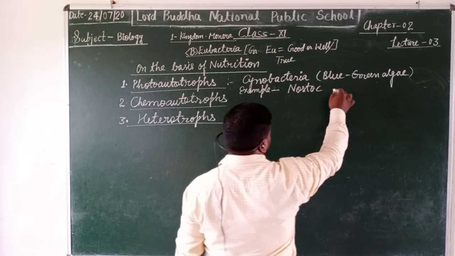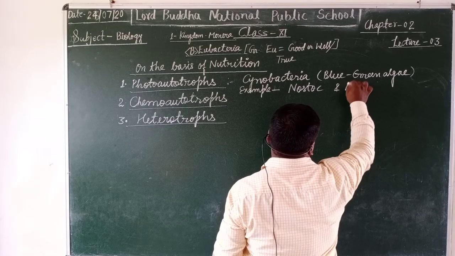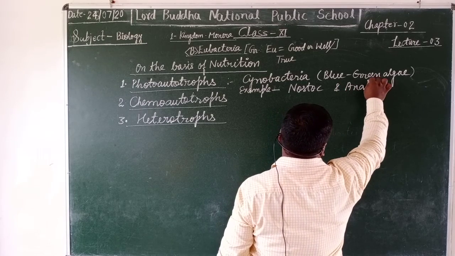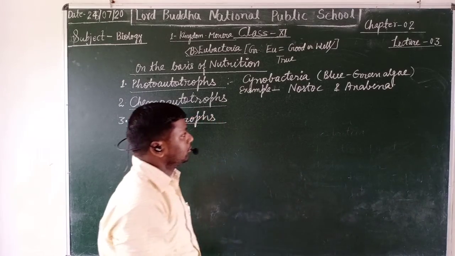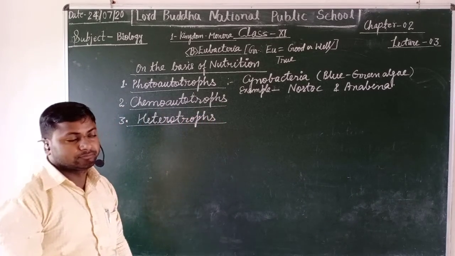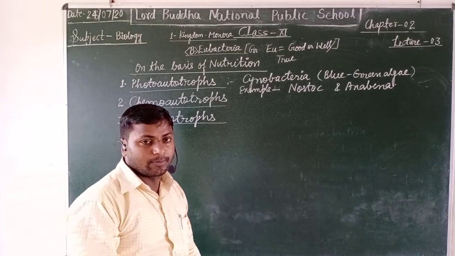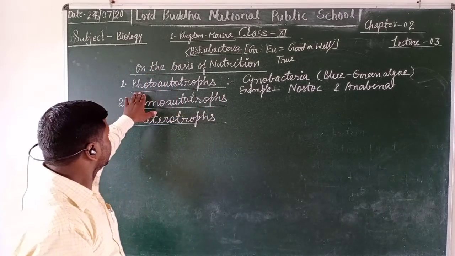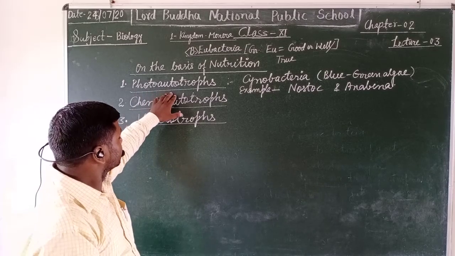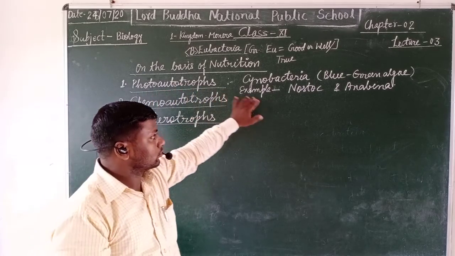Nostoc and Anabaena are the most peculiar organisms, or you can say bacteria, of this class photoautotrophs.